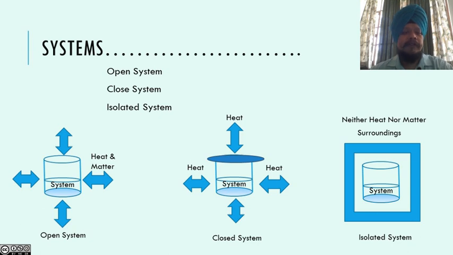Similarly, in a closed system heat can be exchanged, but mass cannot. If we cover the tea with a plate, it won't lose water vapors, but it will exchange heat and cool down to room temperature. Another system is the isolated system. Let us say the same tea is kept in an isolated container, that means a kettle. It will remain hot for a very long time. Heat is lost, but the rate of loss is very low. So isolated systems are those where heat loss is negligible.